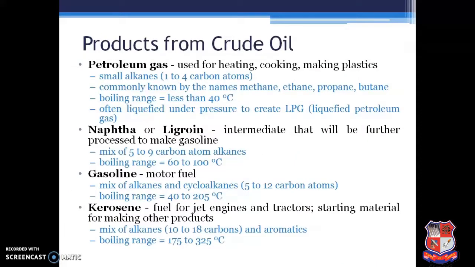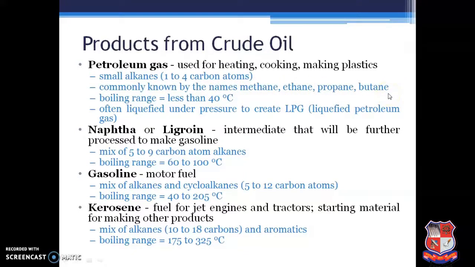We'll see in detail some of the view of this product, like we will see the carbon number range that we have already seen in the figure, but let us give some brief idea about this product which we are getting from the crude oil. So first is the petroleum gas. It is used as the heating, cooking, making plastic. It contains the small alkanes with 1 to 4 carbon atoms, commonly known as methane, ethane, propane, butane.